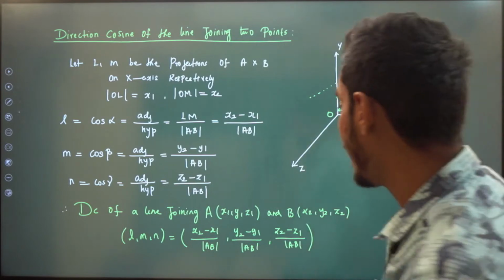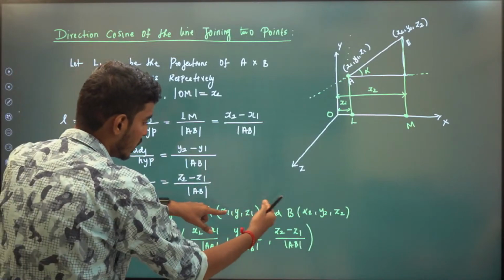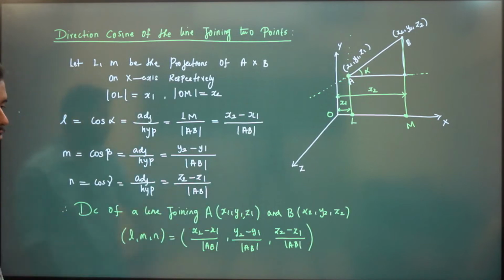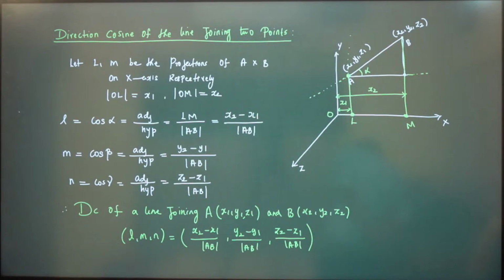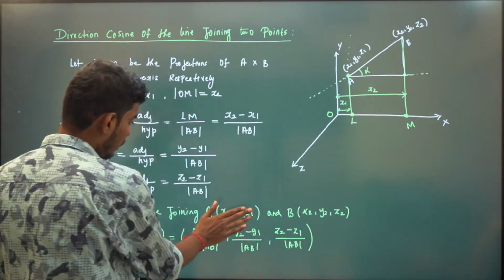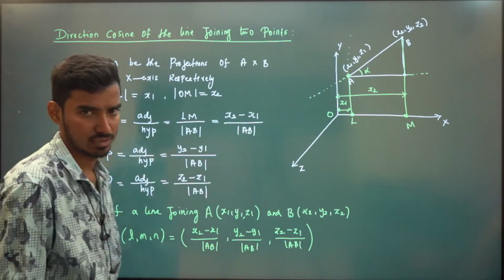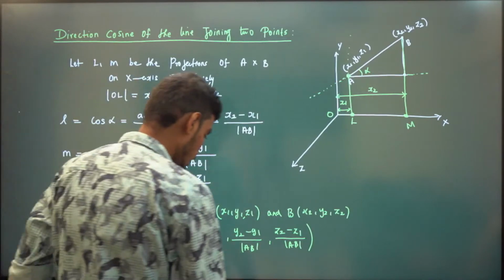So, very important: the direction cosine of a line joining 2 points is very simple. X2 minus x1, y2 minus y1, z2 minus z1 divided by length of AB. Can we do some problems now? No doubt, right? The direction cosine of a line joining 2 points is very, very important. If this A point is 0 comma 0 comma 0, you will get the previous answers. Okay, so we move on to problems.